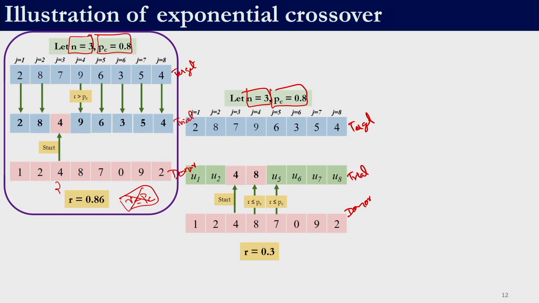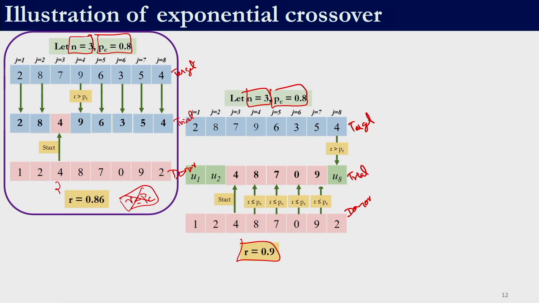Again, for this sixth variable, we need to generate a random number, right. Let us say it is 0.4. So, again we need to copy it from the donor vector. Let us say for the fifth variable, the random number is 0.5. So, it is again to be copied from the donor vector because r is less than Pc is satisfied, right. For the next variable, let us say the random number is 0.9 and our crossover probability is 0.8, right. So, here the condition fails.